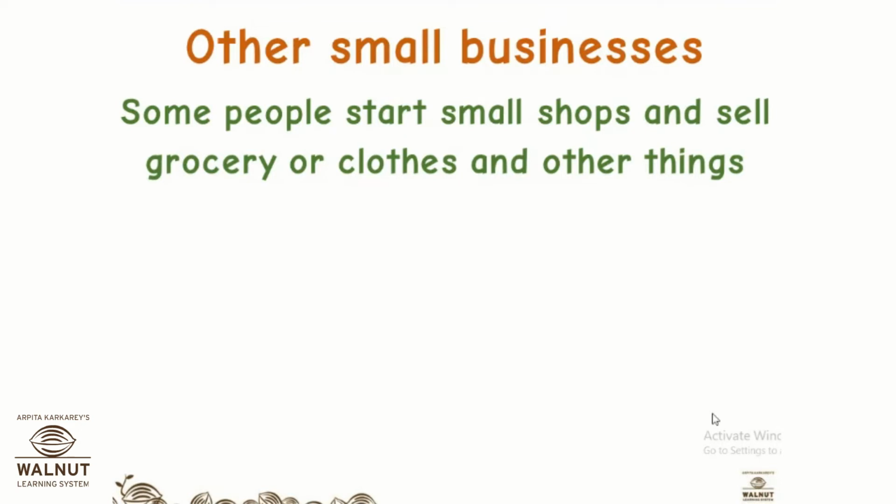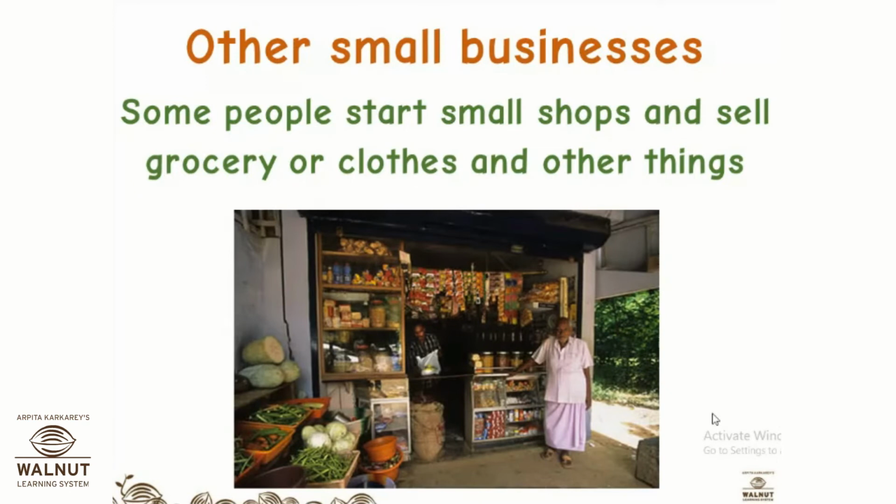Some of them sell daily necessities, like the earrings, bangles, or hair bands you have seen, which they can sell in the shops and earn money. Okay, so this is a small village shop.